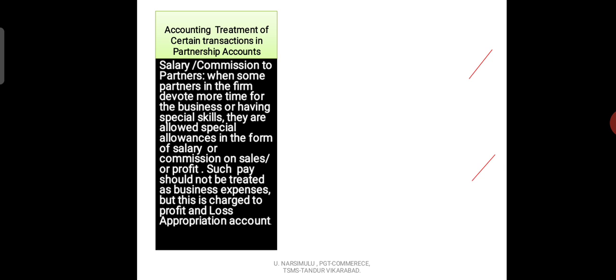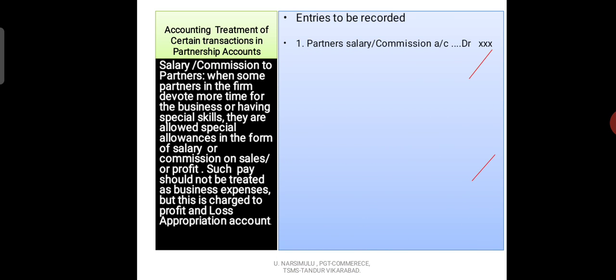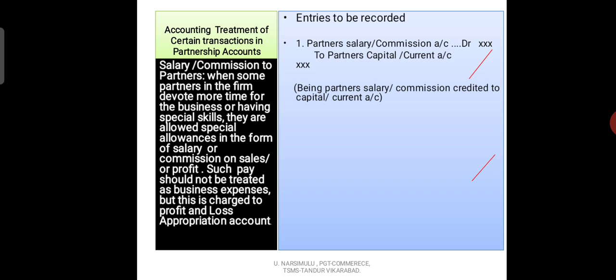So what are the entries we are going to write when we give salary or commission to our partners? See, two entries will come here also. The first entry: partner's salary or commission account debit to partner's capital account or current account. Narration: being partner's salary or commission credited to capital account or current account of a partner. That is the first entry.